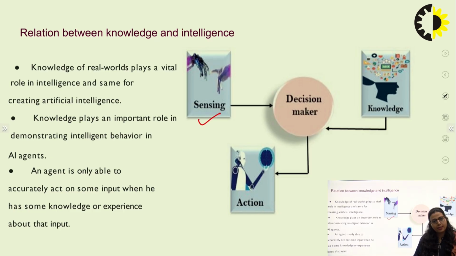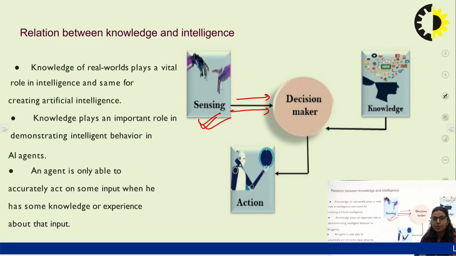Whatever it senses, it takes as input into its memory. The sensing of any artificial object can be done through sensors. Whatever it senses directly goes to its memory, where we have stored multiple parts of the knowledge in the knowledge base.